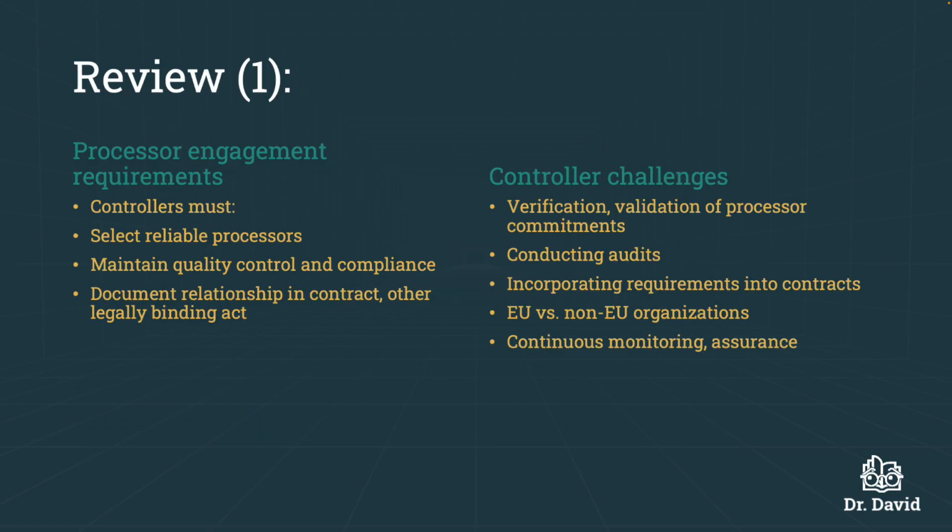In this lecture, we looked at vendor risk management. We talked about processor engagement requirements. This aligns with what we've seen earlier in Article 28 concerning sufficient guarantees. Controllers must select reliable processors, they must maintain quality control and compliance, and they must document relationships in a contract or other legally binding act.